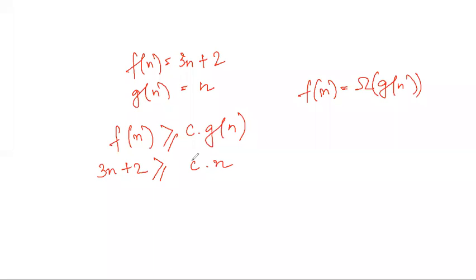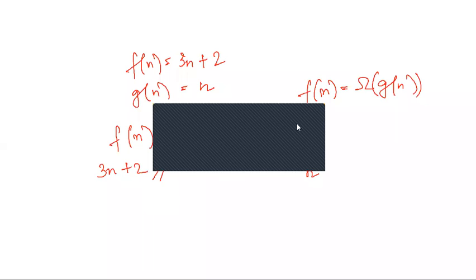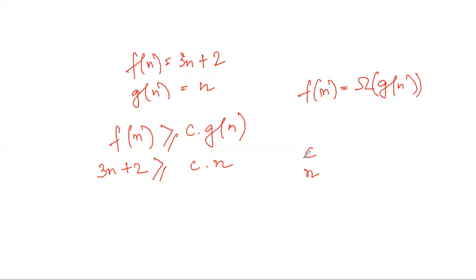Then you tell me what can probably be the value of C and what can probably be the value of n0 for this equation to always be true. What can be the value of n0 and what can be the value of C for this equation to always be true. Anyone?